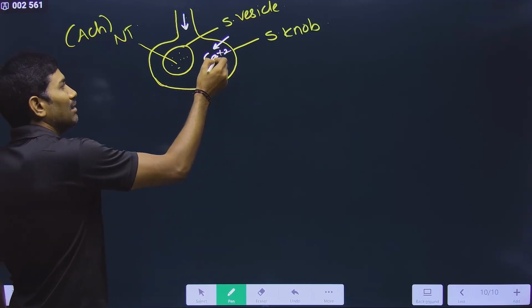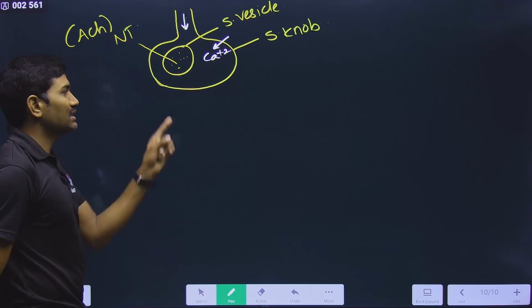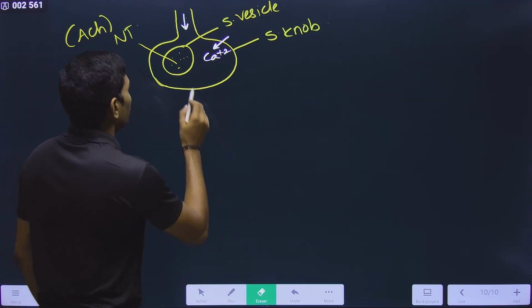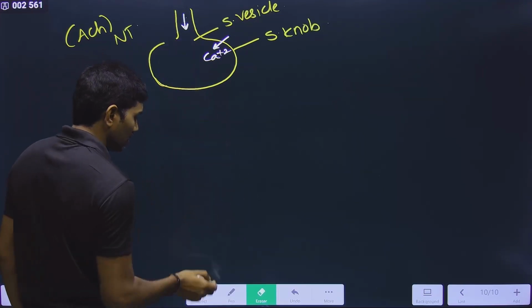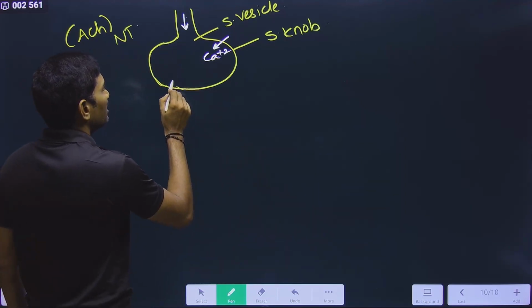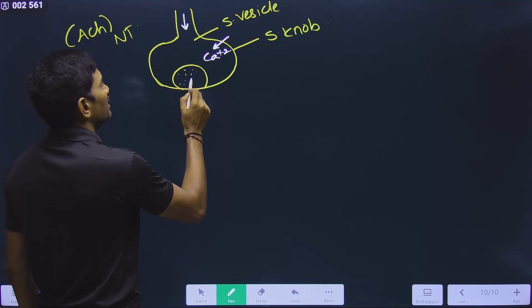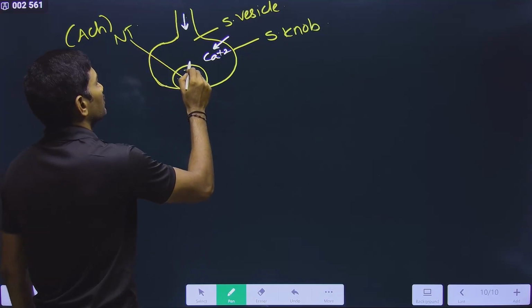This helps in the movement of these vesicles towards the presynaptic membrane. The synaptic vesicle slowly moves and finally fuses with the presynaptic membrane, with the neurotransmitter inside.